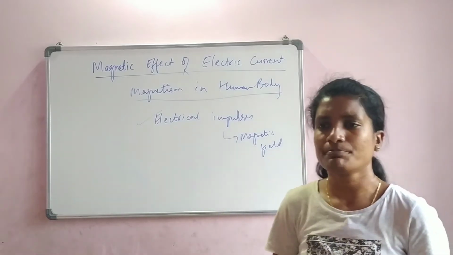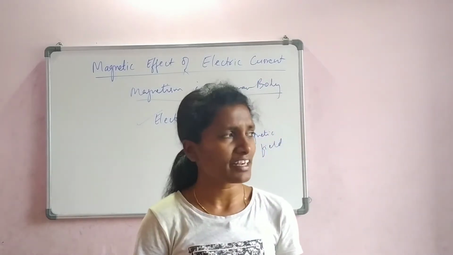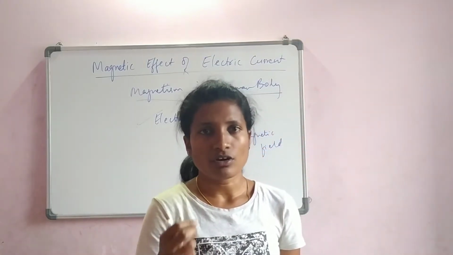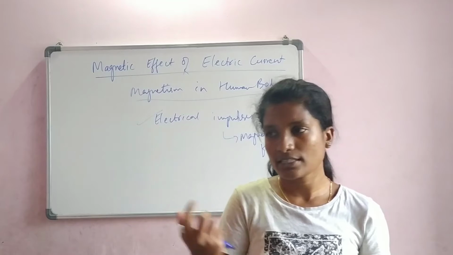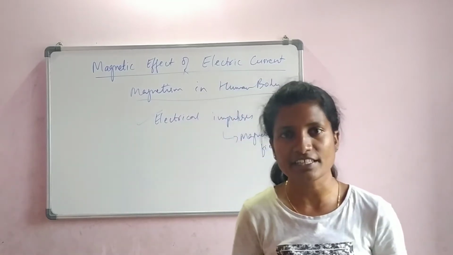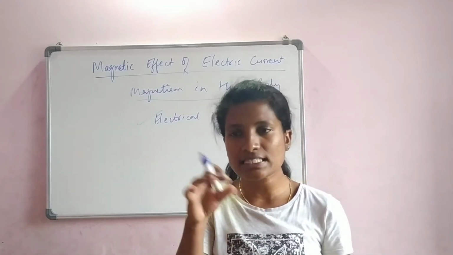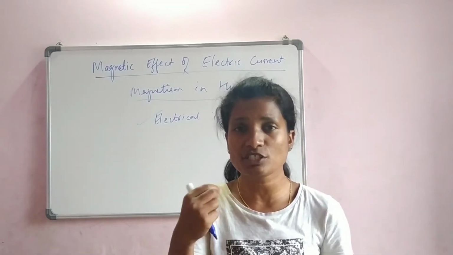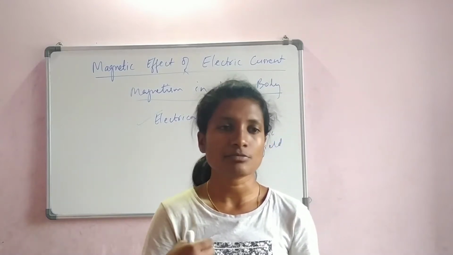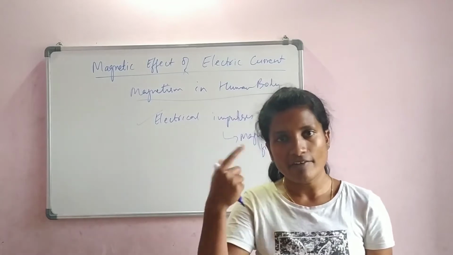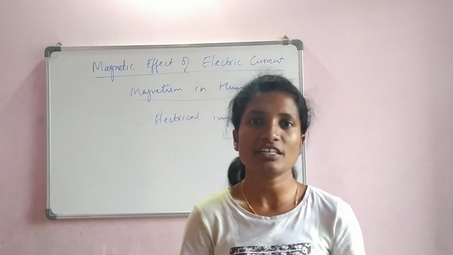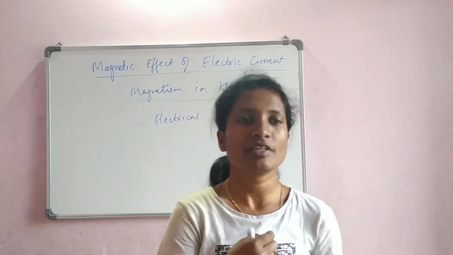And there is another way. In the earth magnetism concept, I told you that in the core of the earth there are fluids flowing, the volcanic magma or similar liquids present inside the earth. Since there is a lot of pressure, the fluid which is flowing creates a flow of charges. Because of that charge, there is magnetism. Similarly, in our body there is a fluid which is continuously flowing. That is blood. Blood flows to each and every part from the heart.